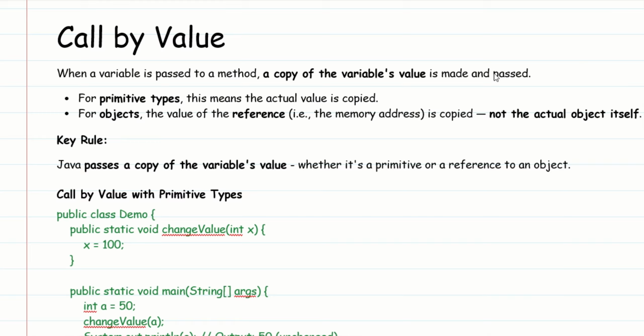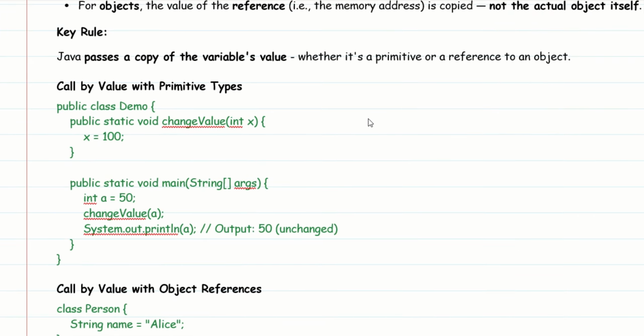So the rule here is Java passes a copy of the variable's value, whether it's a primitive or a reference to an object. So let's see a simple example for both primitive and object types. Here I have an int with value 50. Before calling the method, the value is 50. Once I call the method changeValue, the copy of the variable gets changed.